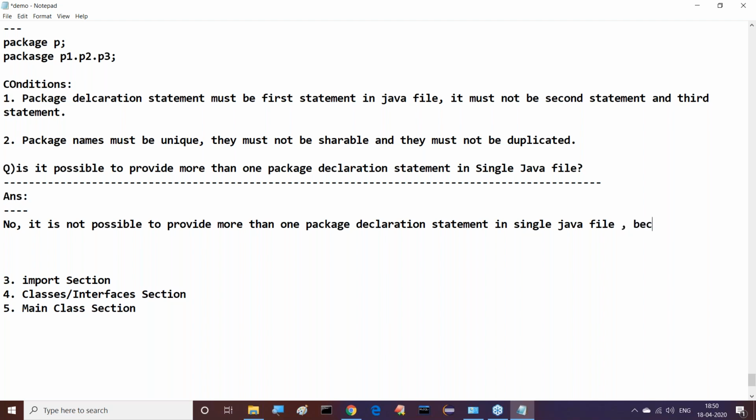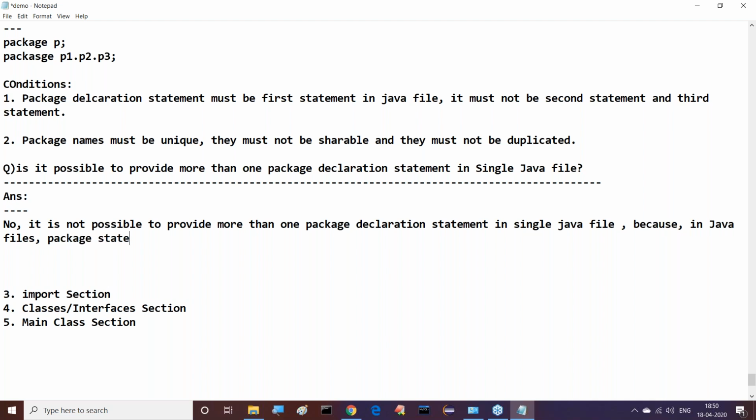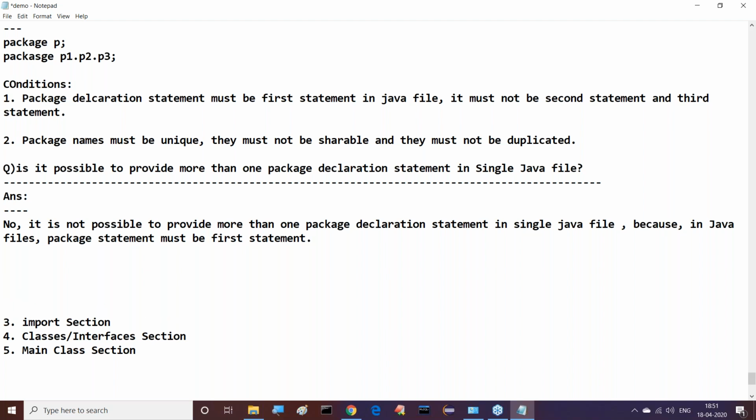Why? What is the reason for it? In a Java file, the package statement must be the first statement. Tell me, sir, how many first statements are possible? Only one first statement, or more than one? No. Only one first statement.